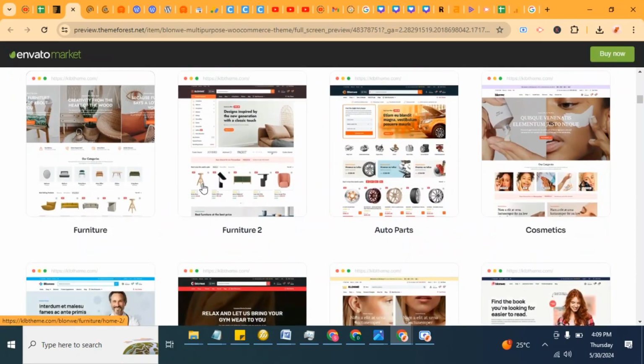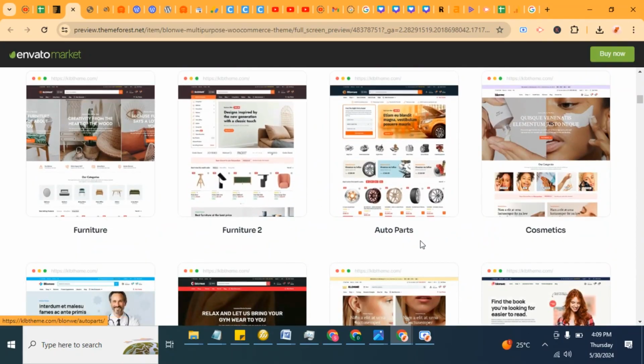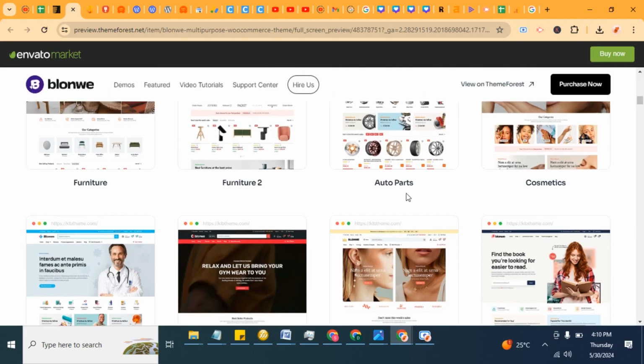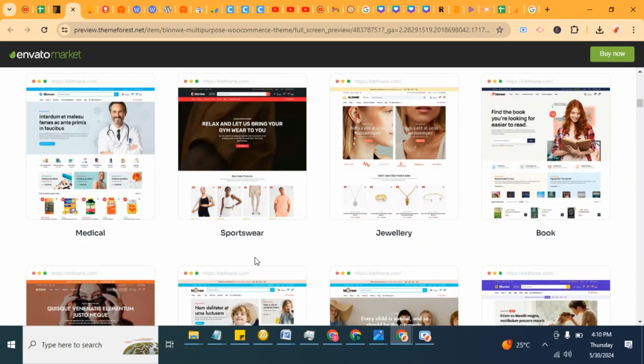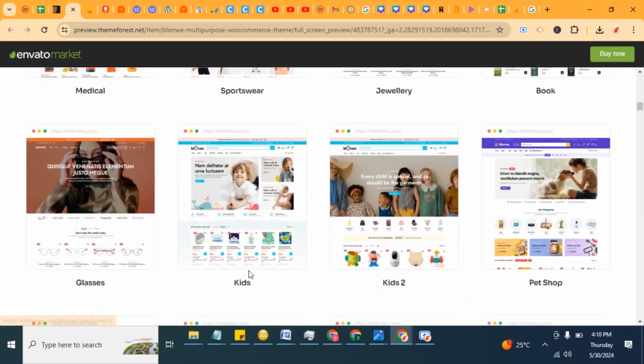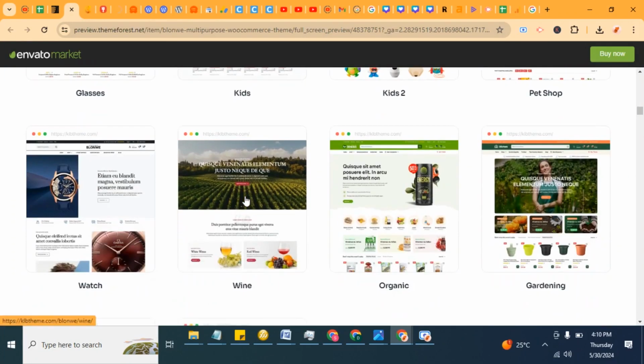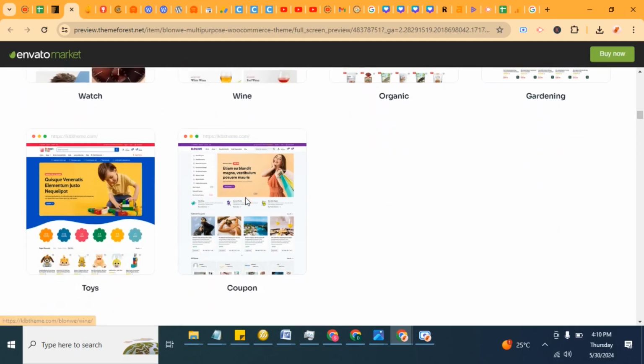This theme has been designed with all the functionality to give you an e-commerce site on top of the WordPress content management system. You can even see furniture, auto parts, cosmetics, medical, sportswear, jewelry, books, glasses, kids, pet shops, watches, wine, organic gardening, toys. You can name them.